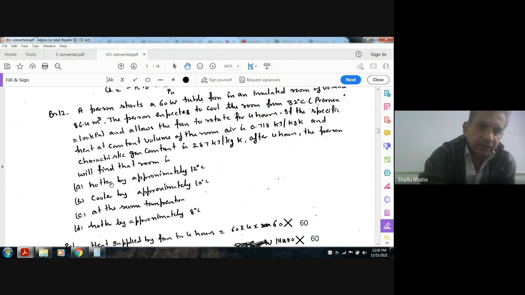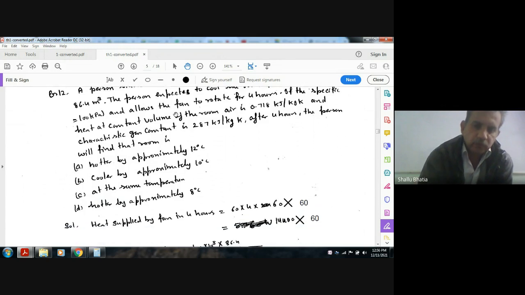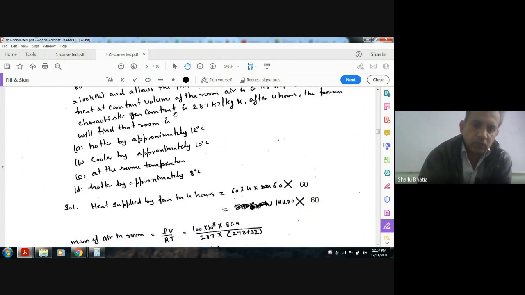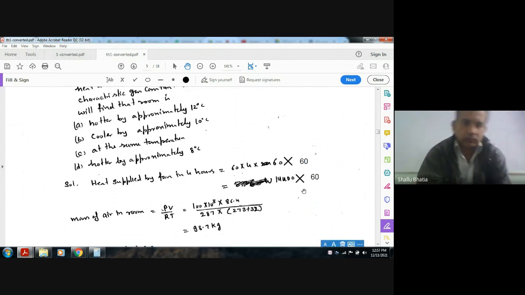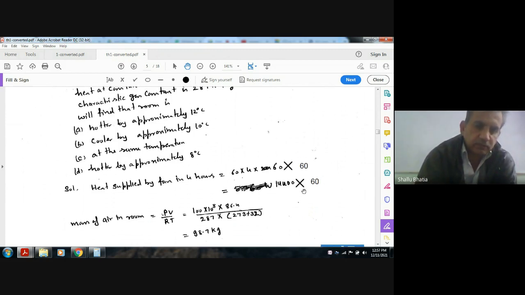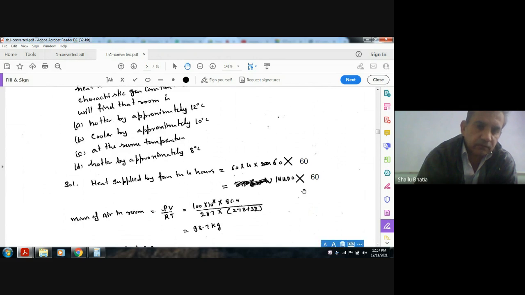Now, the power of the fan is 60 watts. In 4 hours, or 60 into 60 into 4 seconds, it will generate this amount of heat. Now, using the relationship PV is equal to mRT, the mass of air in the room is: P is 100 kPa, V is 86.4, R is 287, and initial temperature is this.